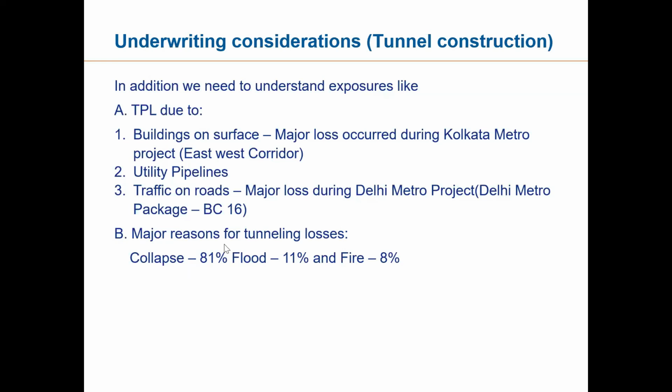These are then the major causes of tunnel losses. Collapse is 81%. Floods are 11%. This is, of course, not the latest data; sometime back, this study was conducted. And then fire losses are to the extent of 8%. But the maximum is collapse.